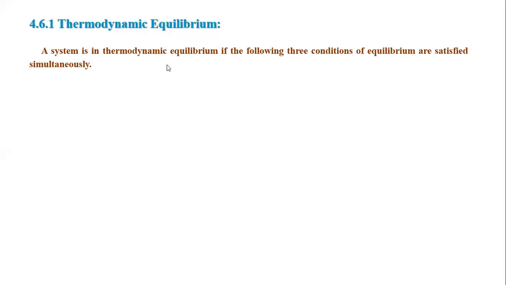Now we start the article thermodynamic equilibrium. Now what is thermodynamic equilibrium? A system is in thermodynamic equilibrium if the following three conditions of equilibrium are satisfied simultaneously. Now let's see the three conditions. When all the three conditions are satisfied simultaneously, we can say that the system is in thermodynamic equilibrium.